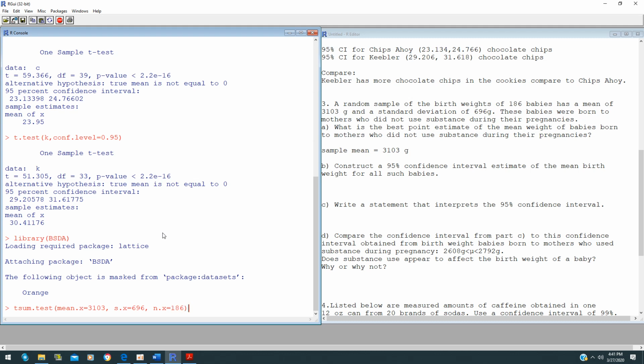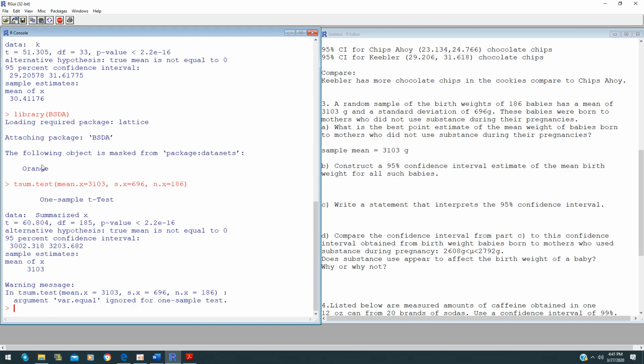The reason this question uses the BSDA package function tsum.test is because the question gives us the statistics, meaning the question provides us the mean, the standard deviation, and the sample size. For the previous example, the question had us get the file name from chips. Okay, so that's why we were using t.test.